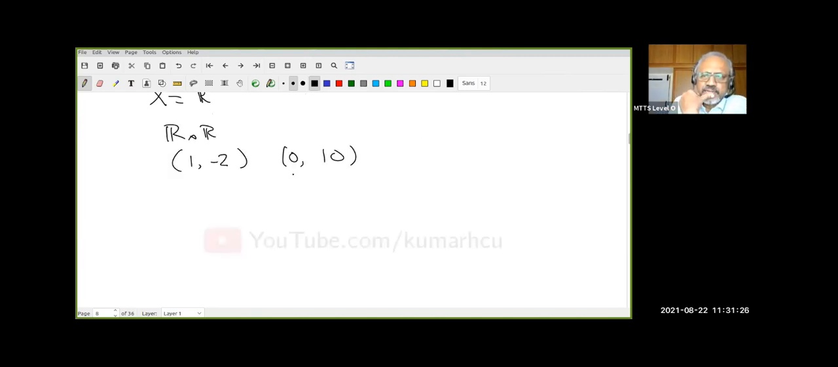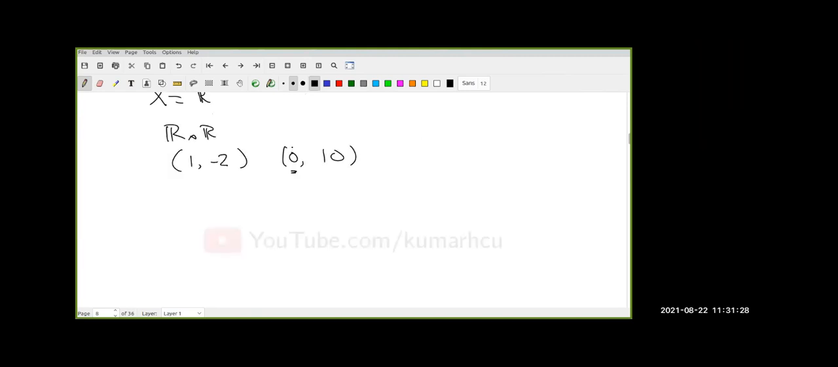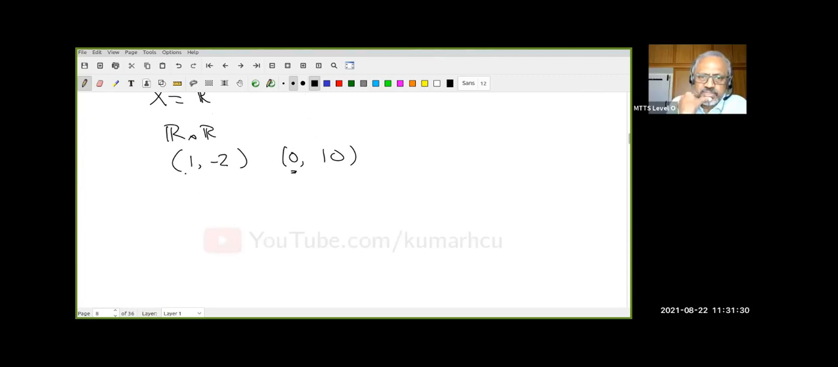So let's look at (0, 10). First, I have to look at the first coordinate. This is 0, this is less than 1. Therefore, (0, 10) is less than (1, -2). Look at that. 10 is much bigger than -2, but I don't care. The moment the first coordinate is less than the other first coordinate, that decides it. Whereas if I take something like (1, -2) and (1, -1), which is bigger? Now both 1 and 1 are the same. Then I have to compare -2 and -1. -2 is less than -1, therefore (1, -2) is less than (1, -1). This is the dictionary order. Okay, this is called dictionary order.